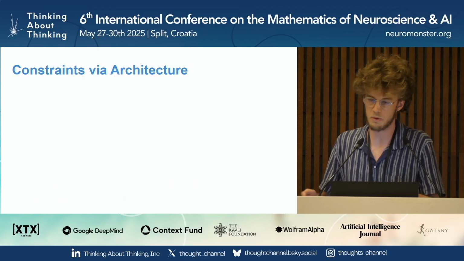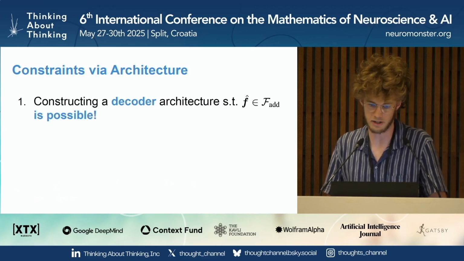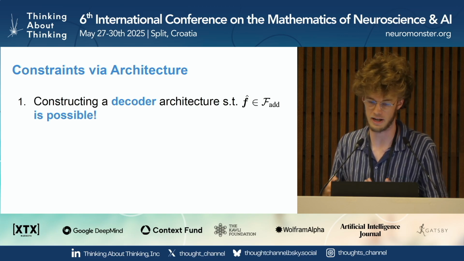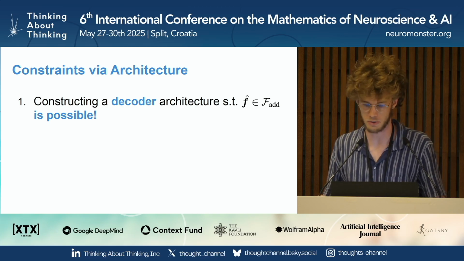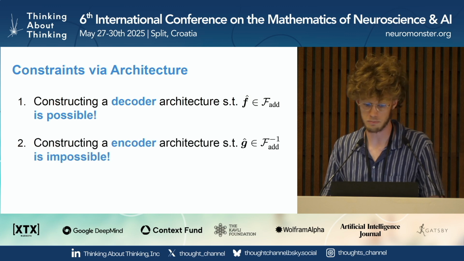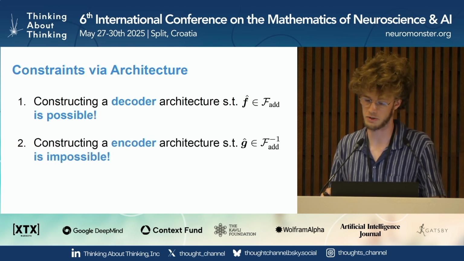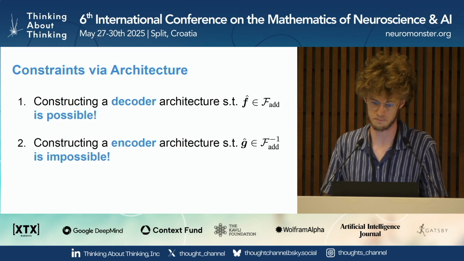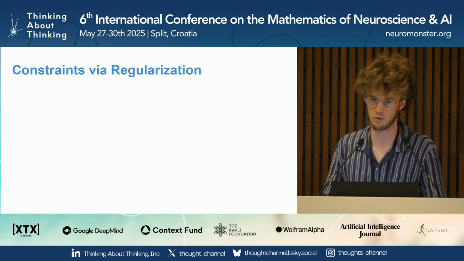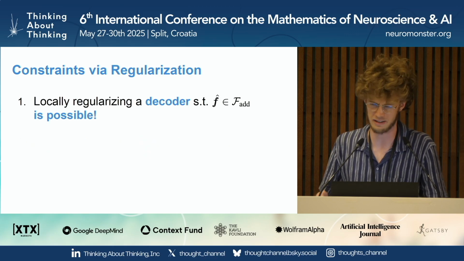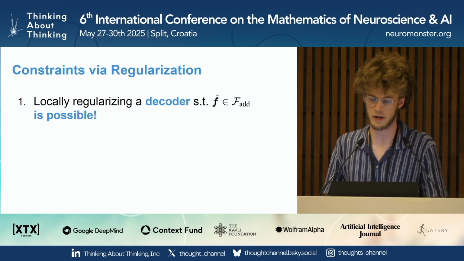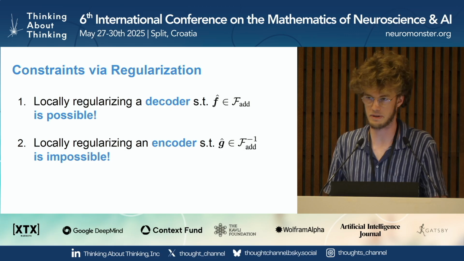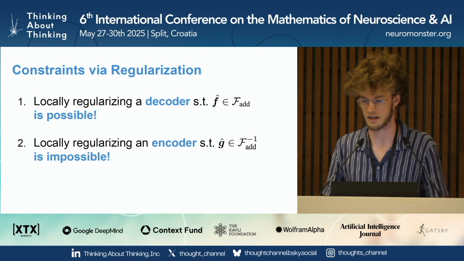So what are some ways we can place constraints? Well, one way is via architecture. Constructing a decoder architecture such that it has this additive structure is very straightforward, actually. But we prove that constructing an encoder architecture such that it is an inverse additive function is mathematically impossible. We have a similar result for regularization, which I don't have much time to get into, but basically you can regularize a decoder such that it has this additive structure, while it's basically impossible to regularize an encoder such that it has the right structure.